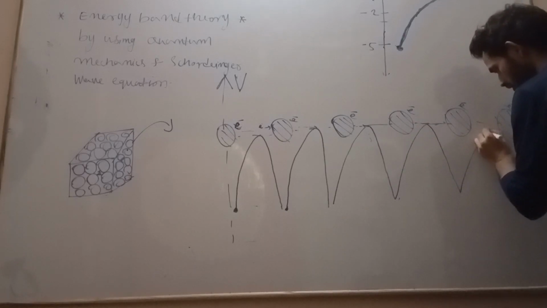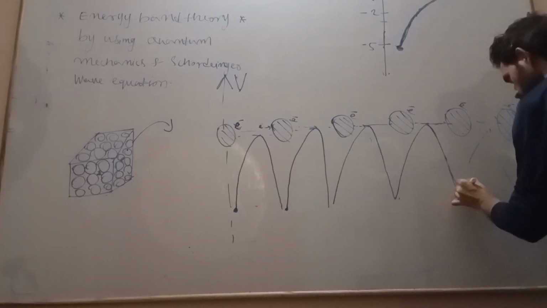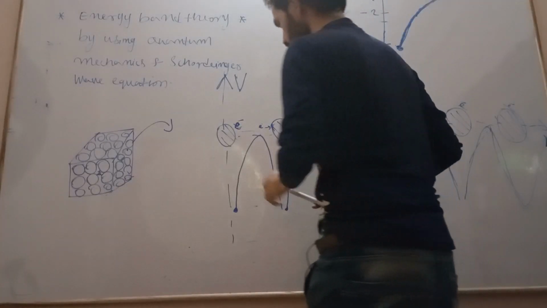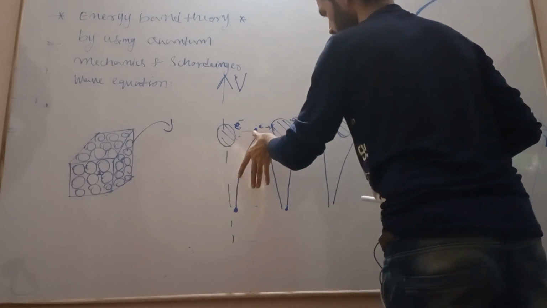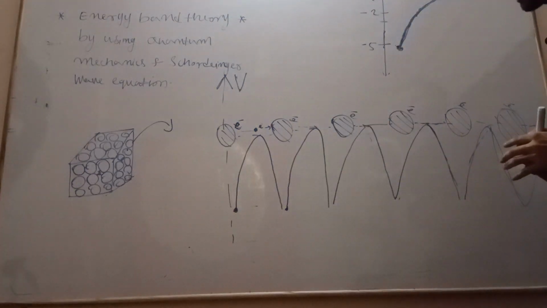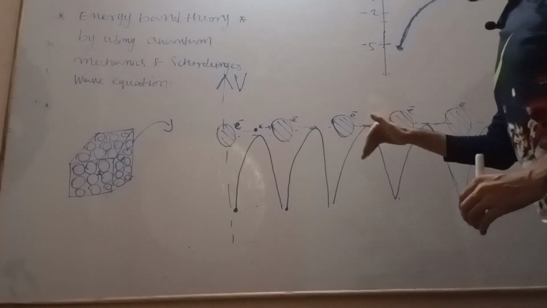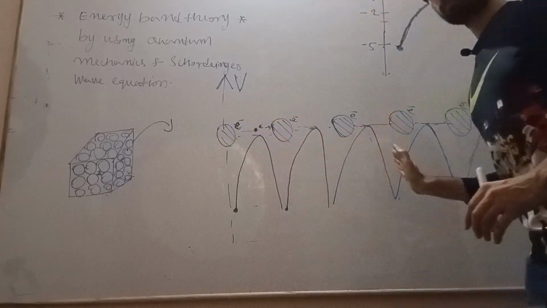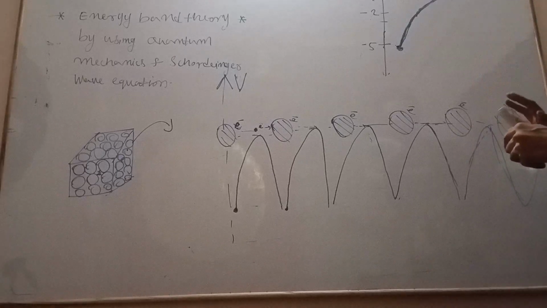So what is this? This is a periodic potential. It is periodically varying. Near the center the potential energy is maximum, and nearest to the atom the potential energy is minimum. Now we are confirmed about what? About the potential energy of a particle inside the crystal: it is periodically varying.